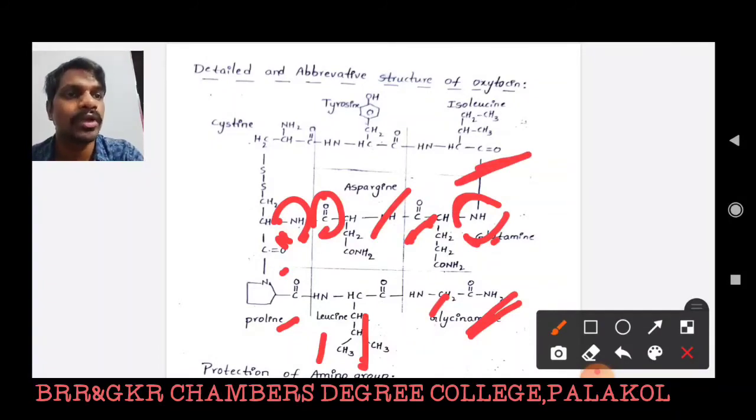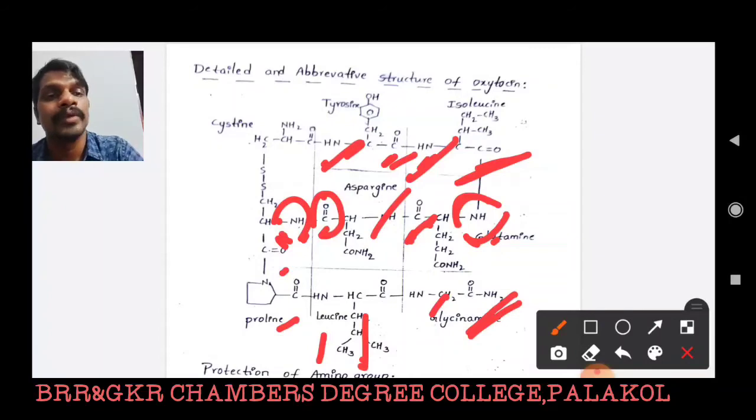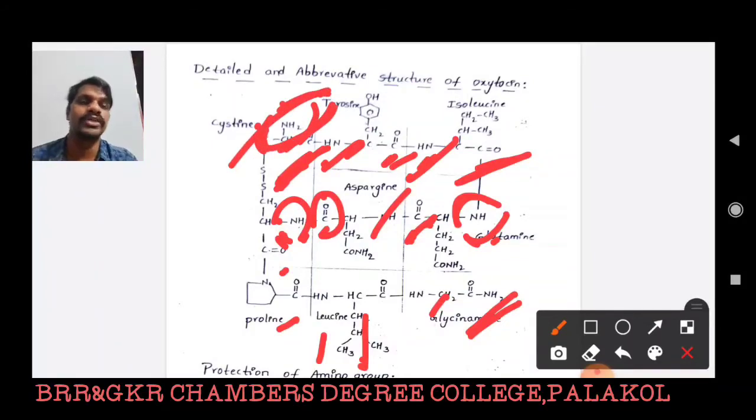The imino group in isoleucine is involved in a peptide linkage with the carboxylic acid of tyrosine, and the imino group of tyrosine is involved in a peptide linkage with the carboxylic acid of the cysteine molecule. Here in the cysteine molecule we have two carboxylic acids and two imino groups. So here we are left with one free imino group. Because of this free imino group, the isoelectric point shows at 7.7.